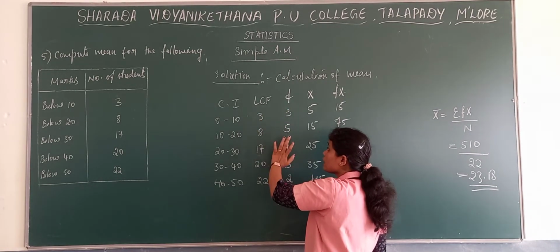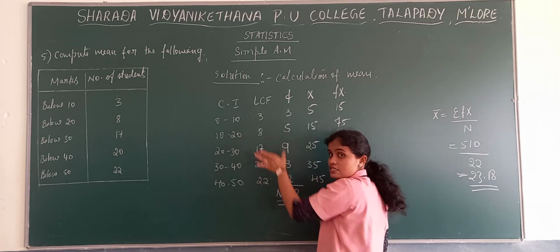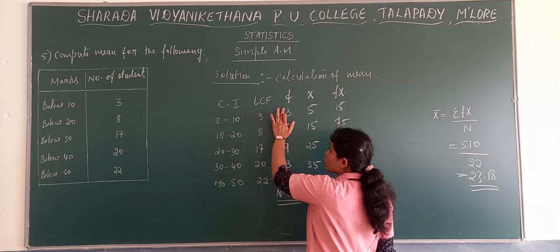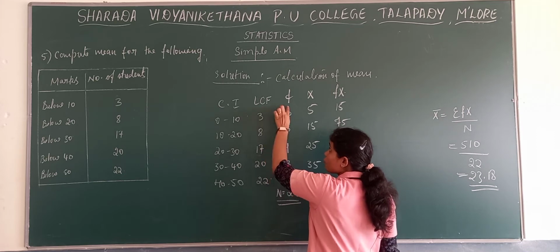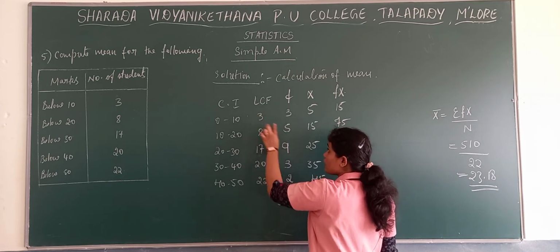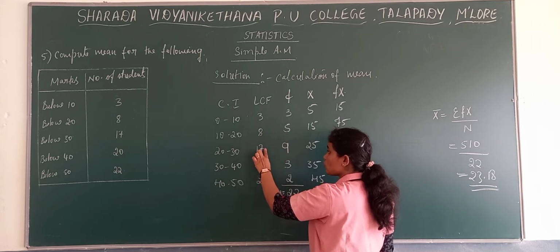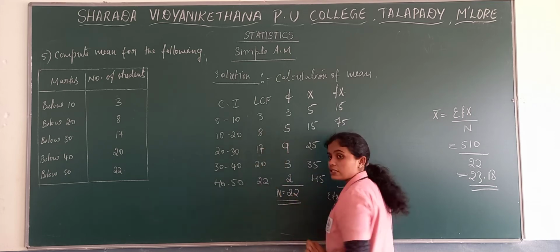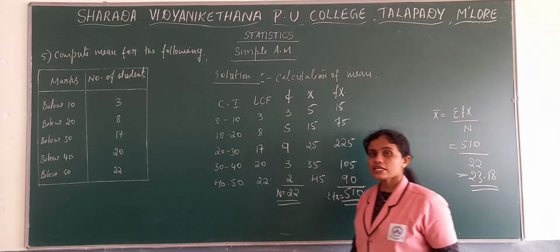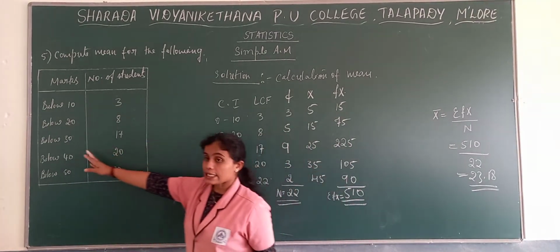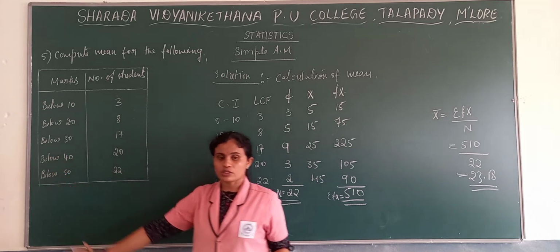3 plus 5, 8. Then 8 plus 9, 17. That is the way of finding out cumulative frequency. But from cumulative frequency, how to find out frequency? See, the first frequency is 3, then 8 minus 3, 17 minus 8, 20 minus 17, 22 minus 20. Now, we'll see the next problem: when we get above and more than, how to find out the mean.